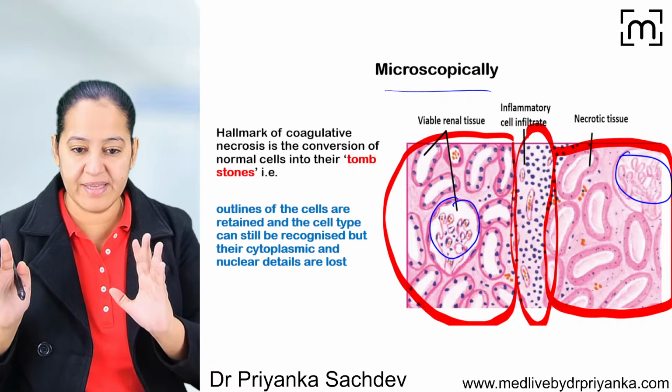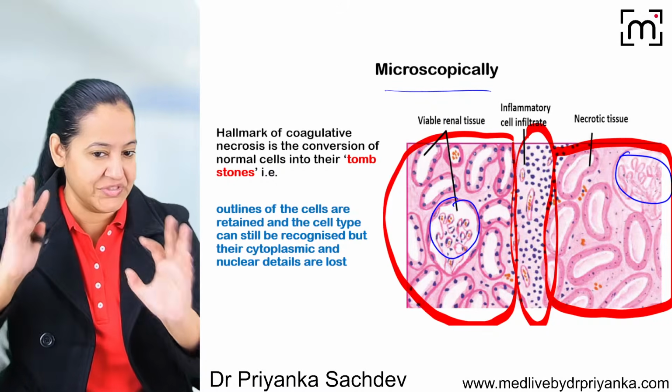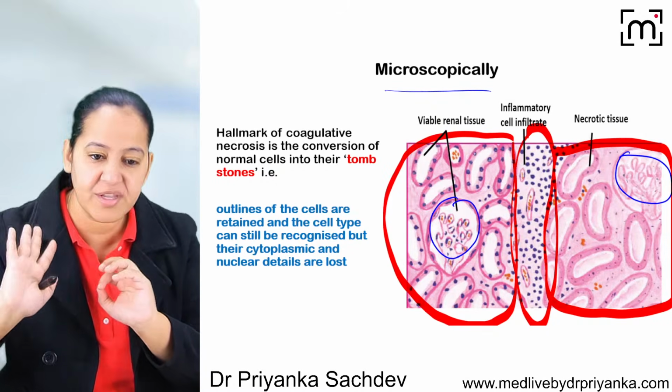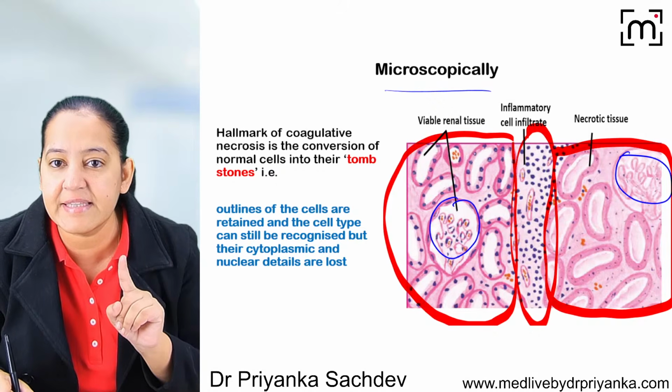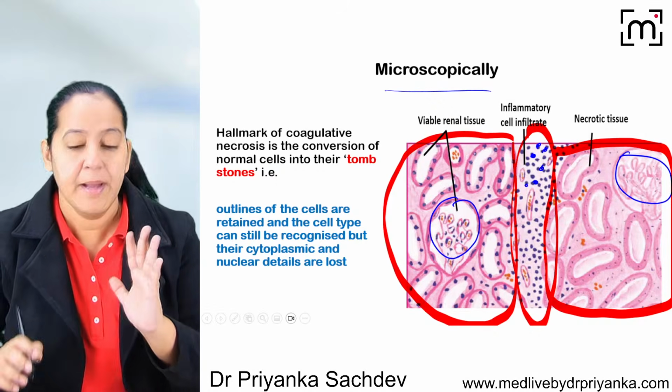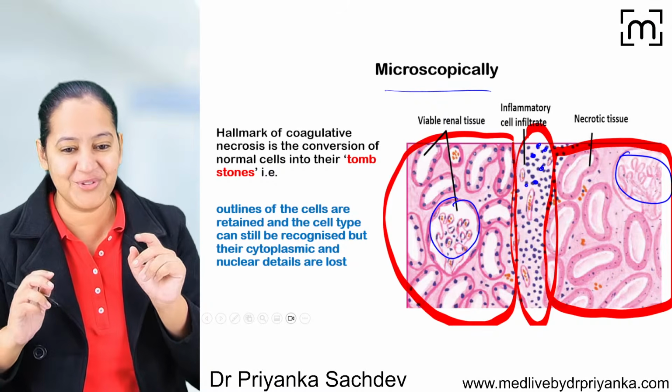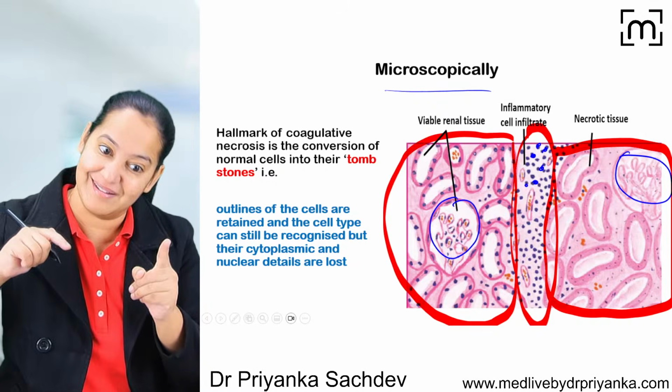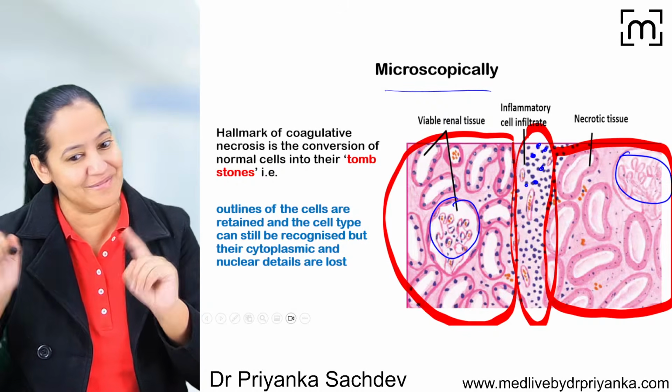So now compare the live with the dead. Compare the two sides, the live kidney with the dead kidney. At the junction, there is an inflammation. In the inflammation, I can see these cells are all lymphocytes. It's lymphocytic inflammation. But compare the live with the dead. Compare three things: compare the outline, compare the cytoplasm, compare the nucleus.